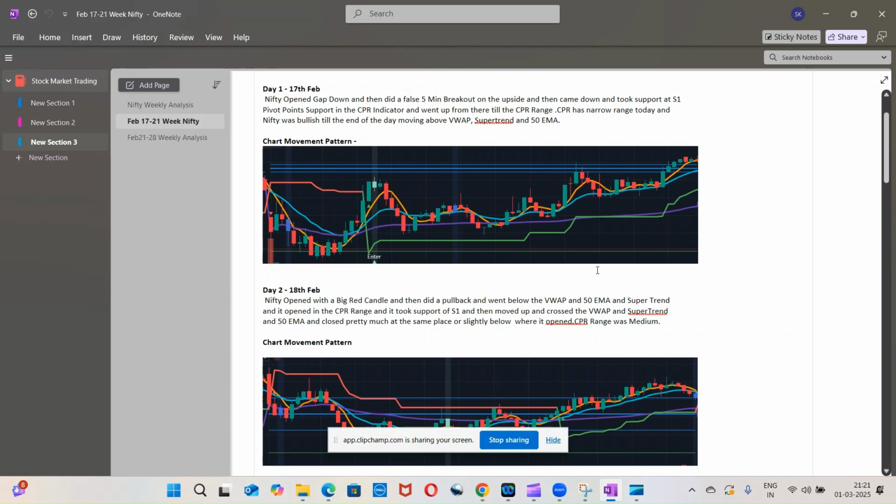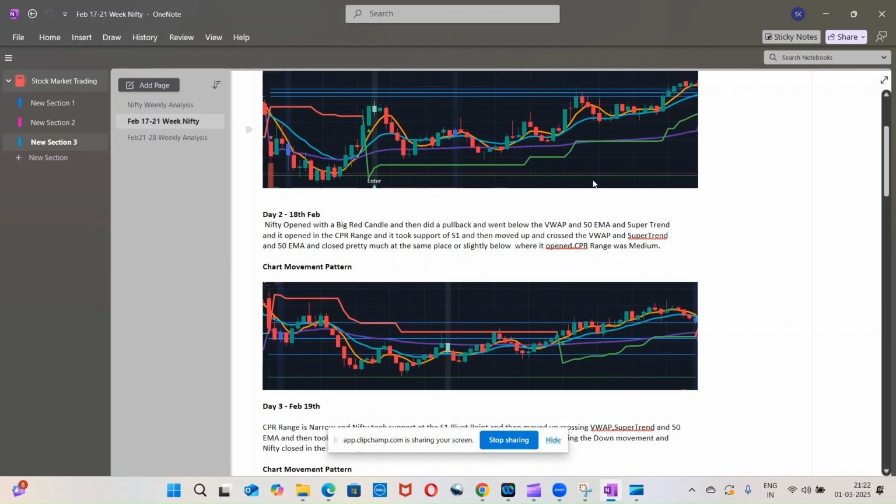So this was the 17th analysis, and this is how the chart movement pattern was: a slight down move and then a bullish move, taking support of S1.